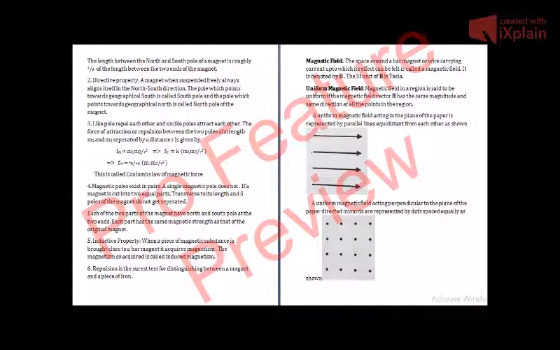Magnetic poles exist in pairs. A single magnetic pole does not exist. It is a correction: a single magnetic pole does not exist.